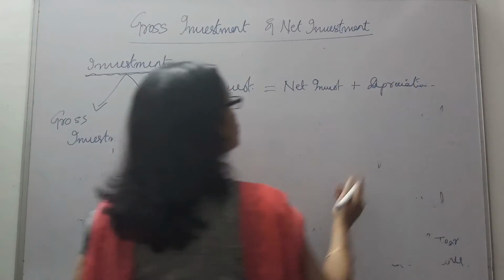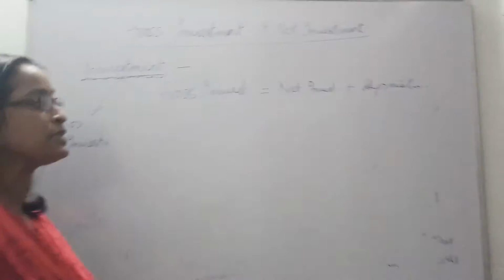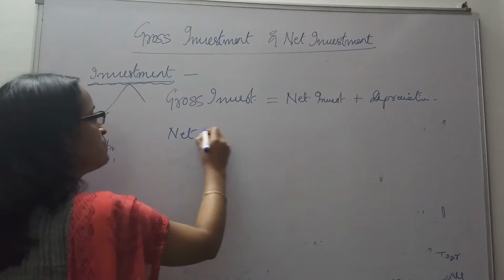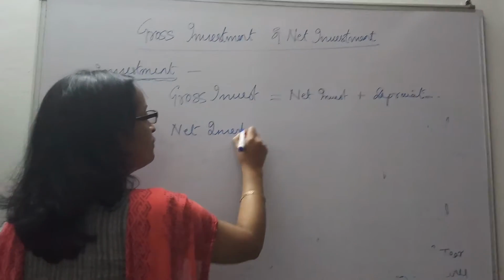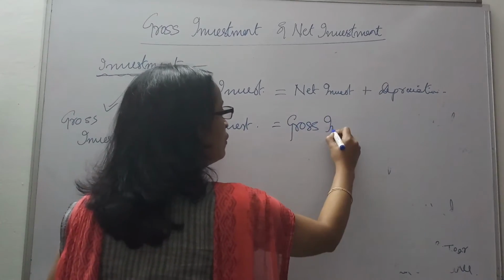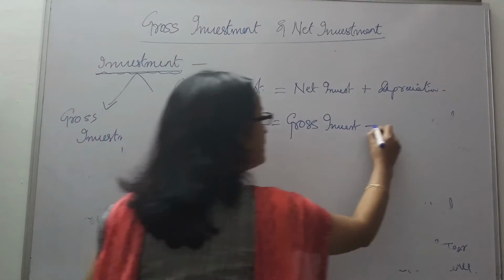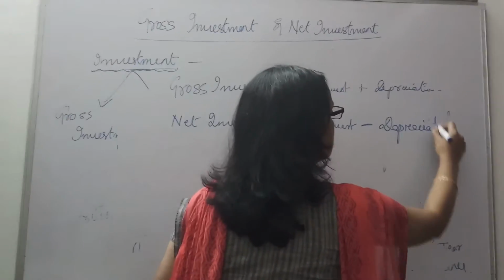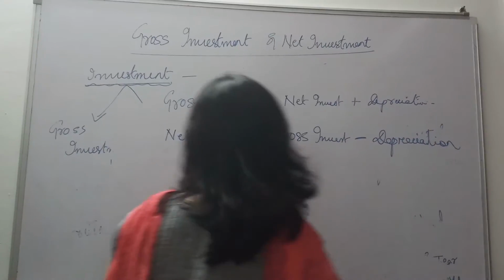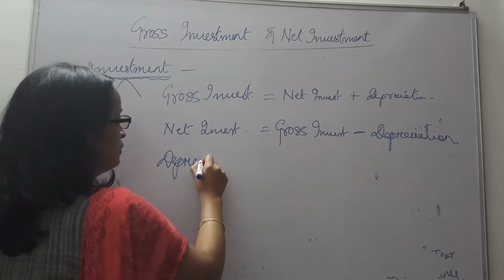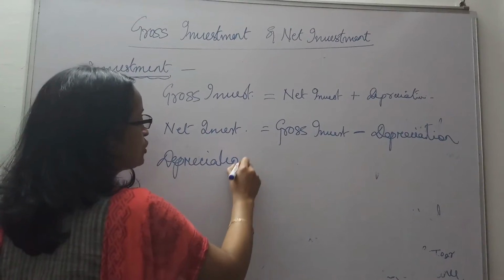Gross investment is net investment plus depreciation. And then what will be net investment? Net investment equals gross investment minus depreciation. And if you have to find out depreciation, how will we find it?